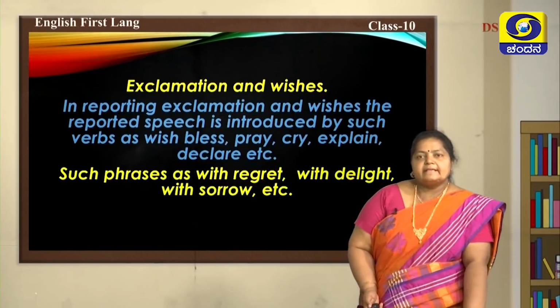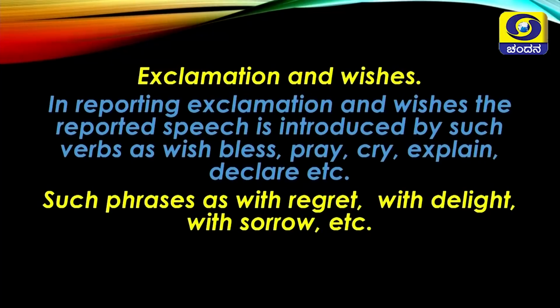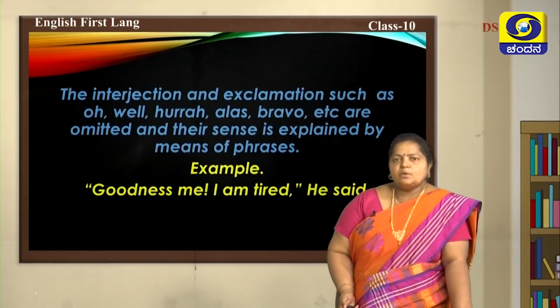Exclamations and wishes. In reporting exclamations and wishes, the reported speech is introduced by such verbs as wish, bless, pray, cry, explain, declare, etc. Such phrases as with regret, with delight, with sorrow, etc. Let's see how it is used.